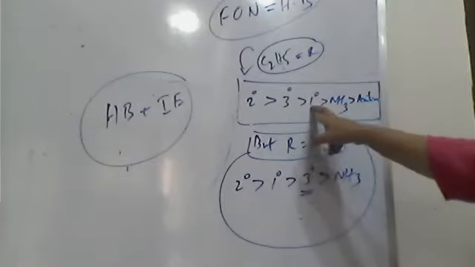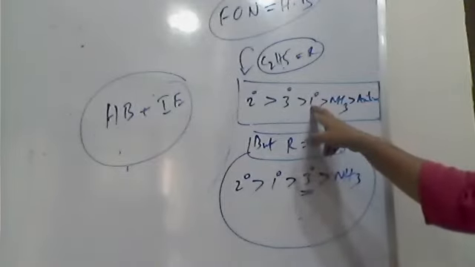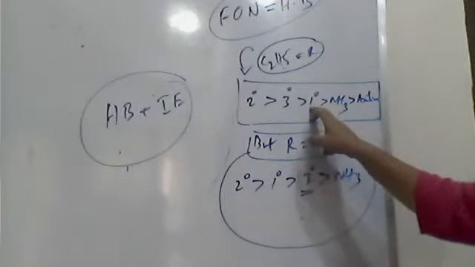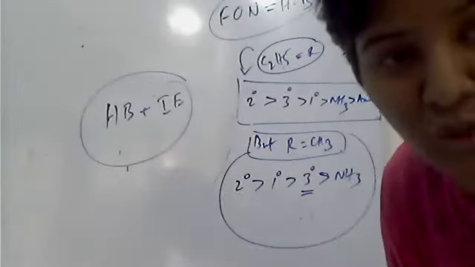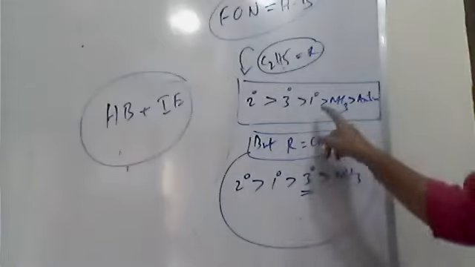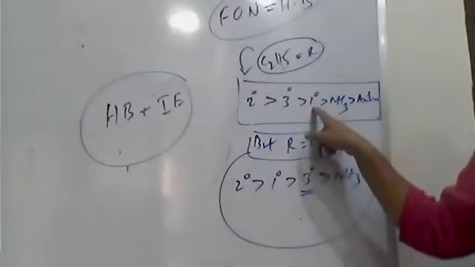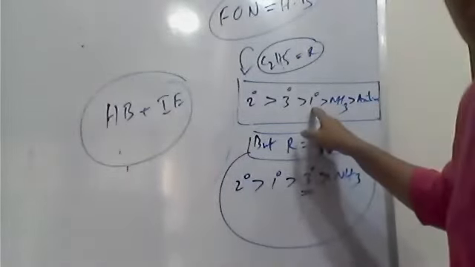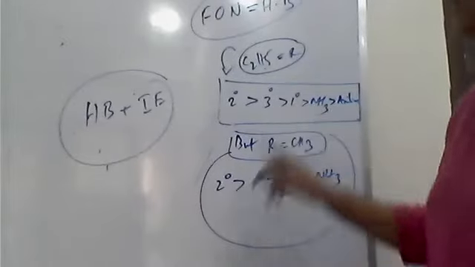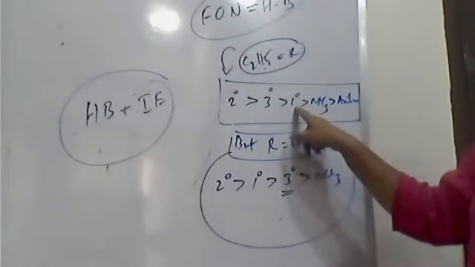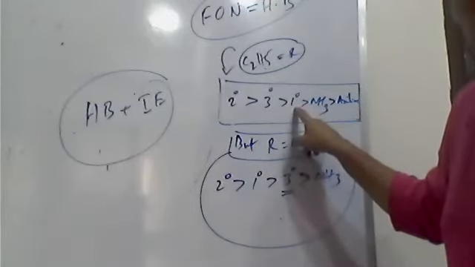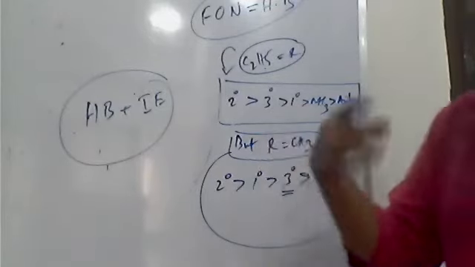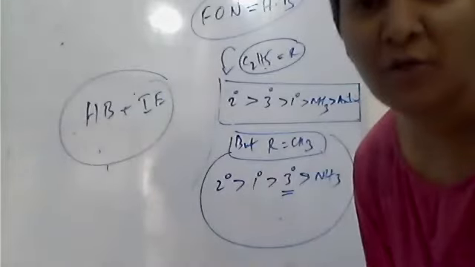In the case of primary amine, RNH2, the NH2 group is more polar, so this primary amine gets more hydrated. More hydrated means the nitrogen is more covered by water molecules. Therefore, the lone pair will not be available to donate.